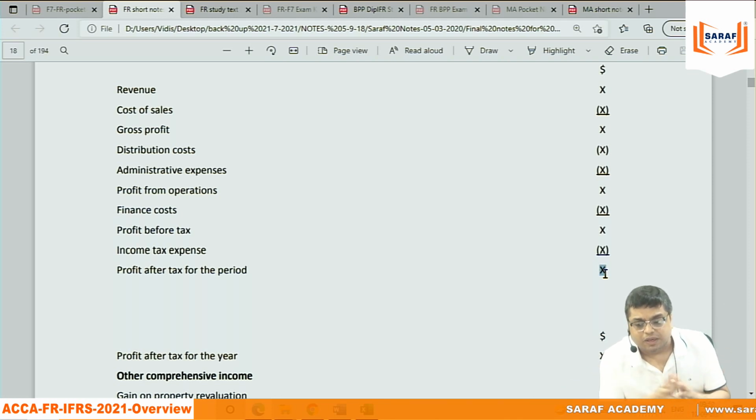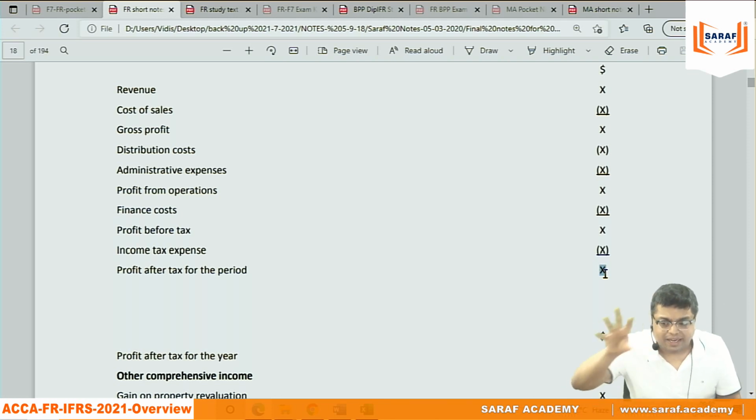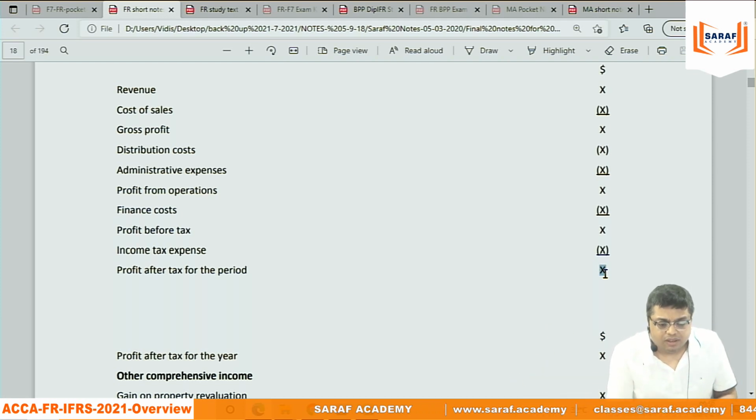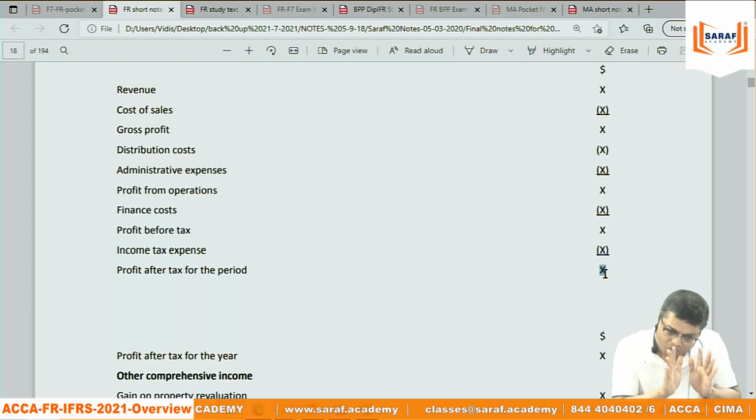Now what is earnings per share? Profit by number of shares. Very simple. So what are we going to study? Earnings per share, profit by number of shares, okay.